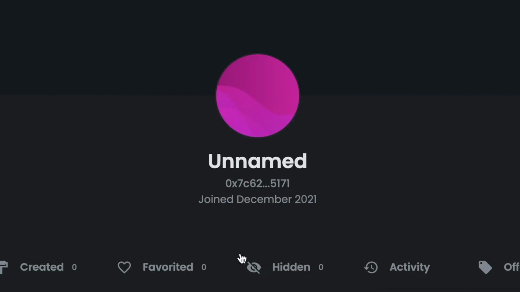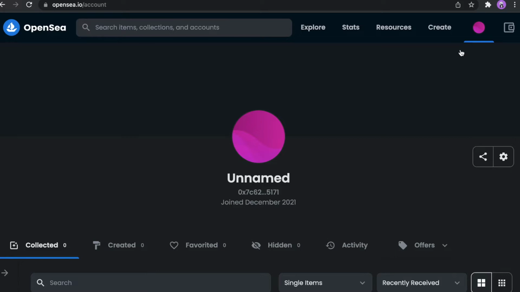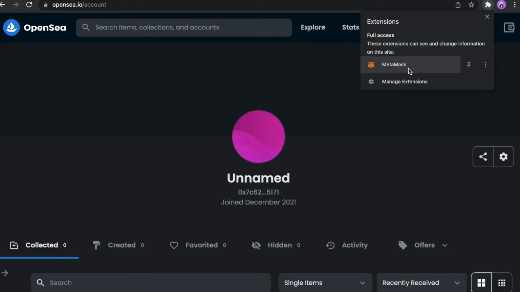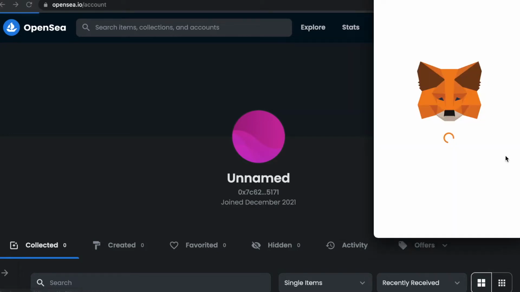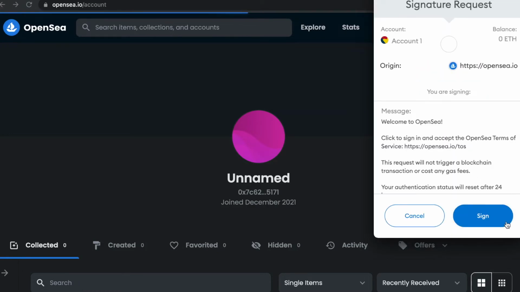And this is actually your profile. You don't have to do anything special for this. Just a couple of clicks. If you already have your Metamask extension, it will be super easy for you. Okay, as I'm an artist now, I would name myself something like special. And my Metamask is telling me that I need to sign this request.